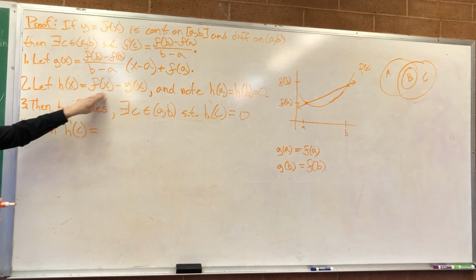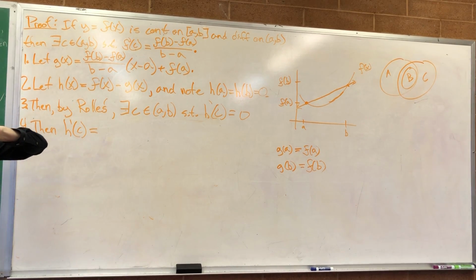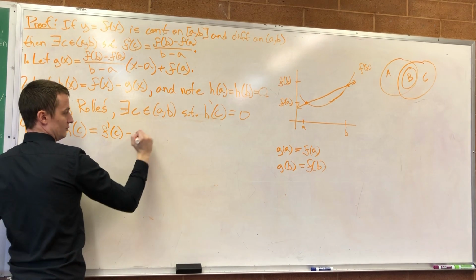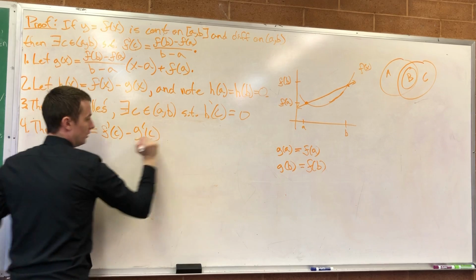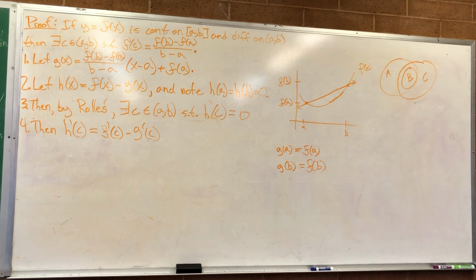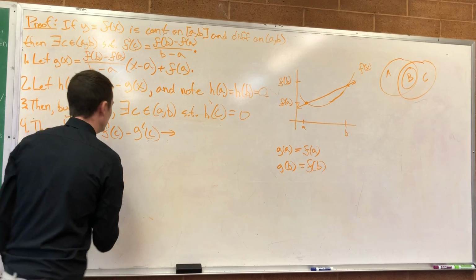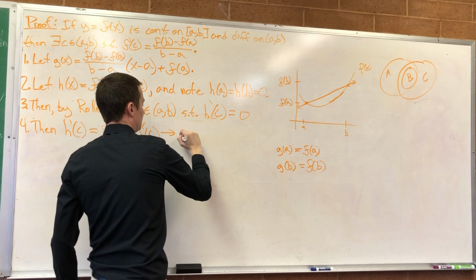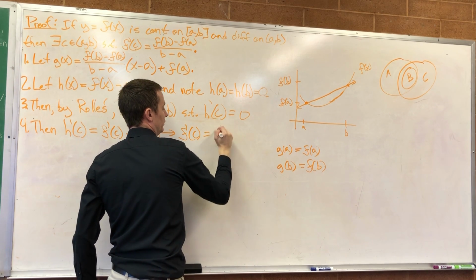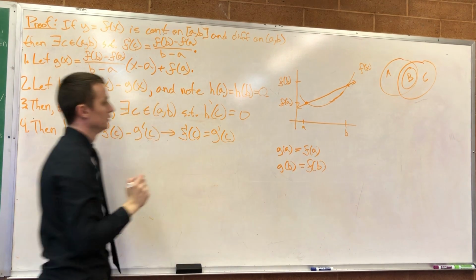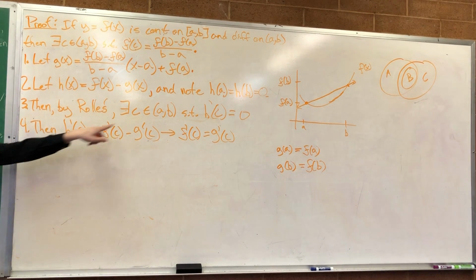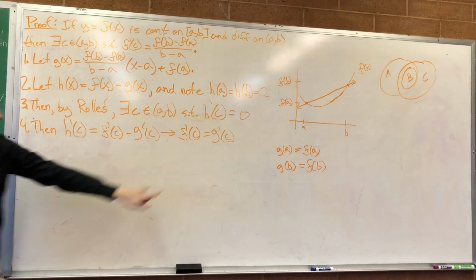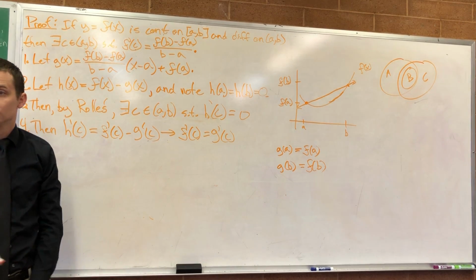It's the derivative of F of X minus the derivative of G of X, which is equal to F prime of C minus G prime of C. Since H prime of C is equal to 0, that gives me that F prime of C is equal to G prime of C. So move this to the other side, and you get this. You with me so far?